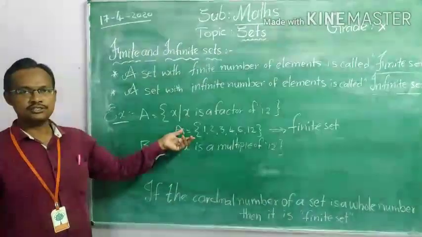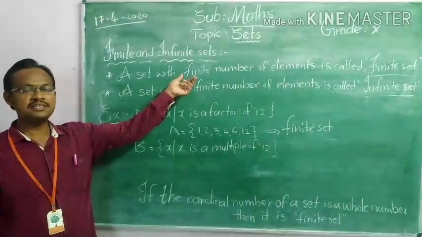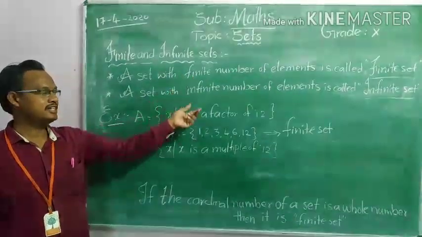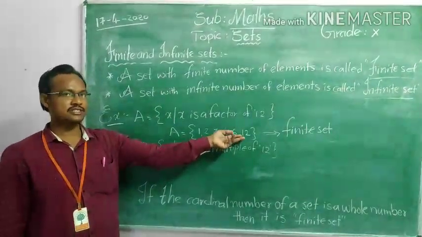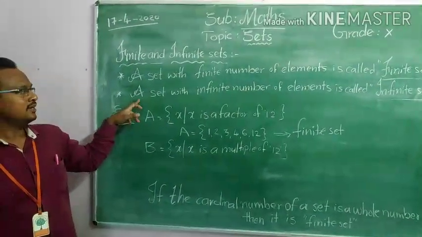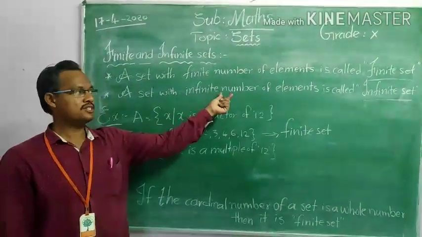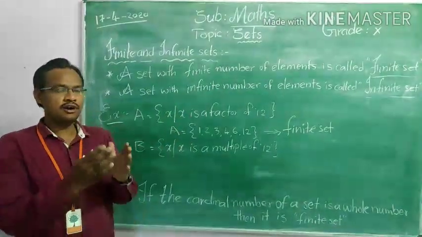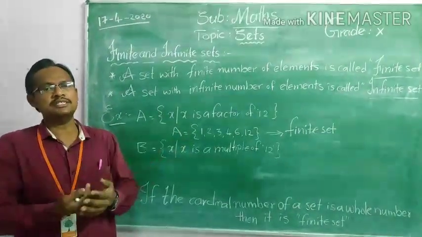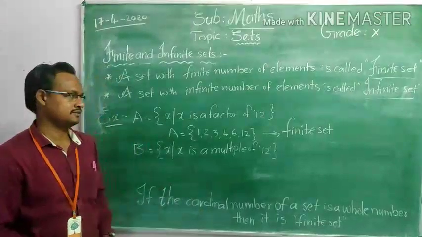I hope you understood clearly. The finite set means the number of elements in a set is finite. It's possible to count. Then it is known as a finite set. The other one is a set with an infinite number of elements. The elements of the set are infinite. We can't count how many elements are there. They are called infinite sets.